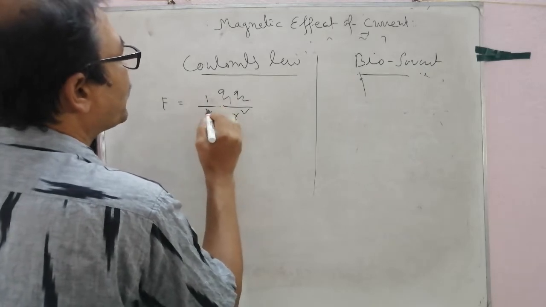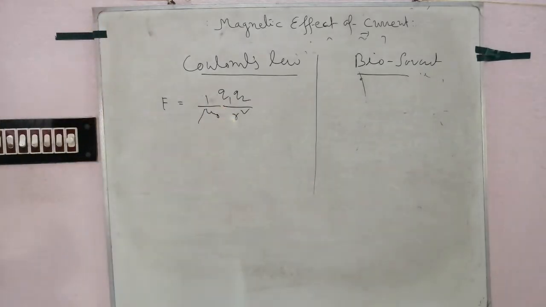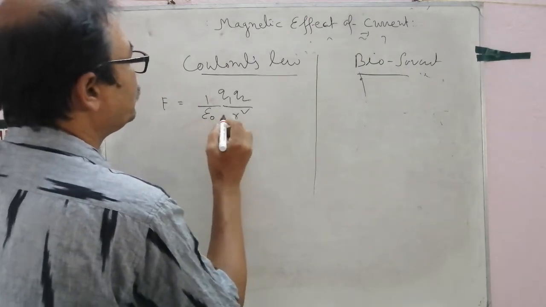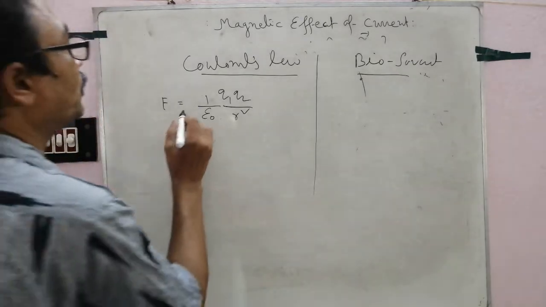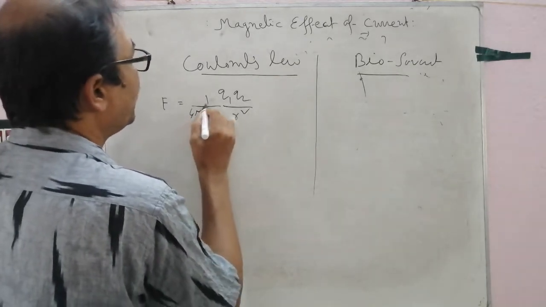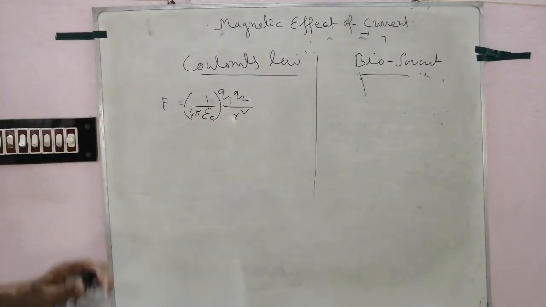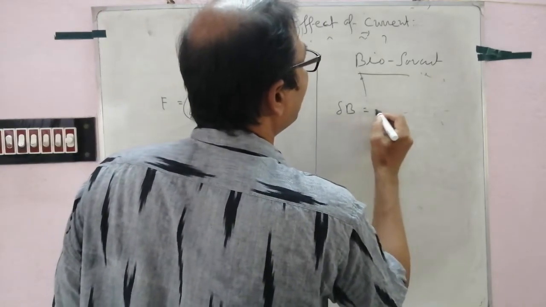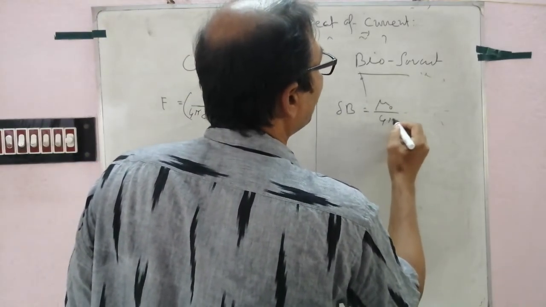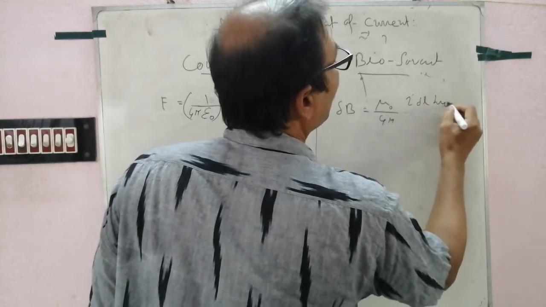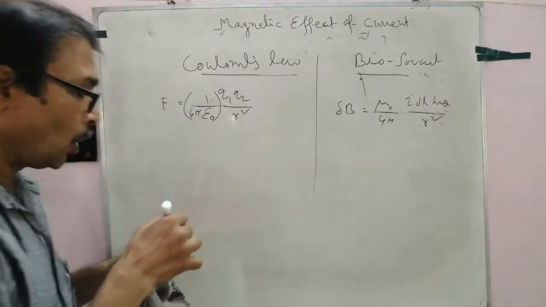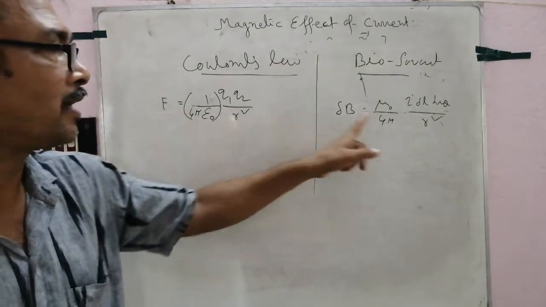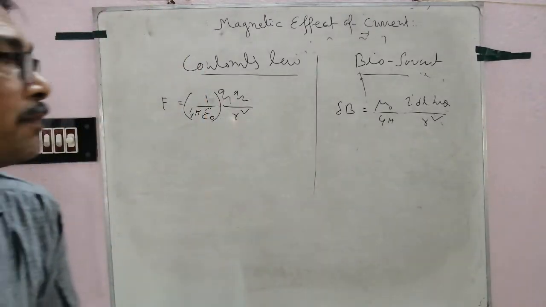For air or vacuum, 1 by 4 pi epsilon naught, this will be the constant. And Biot-Savart law, both the laws follow the inverse square law. Coulomb's law, R square; Biot-Savart law, R square. So both the laws follow the inverse square law.